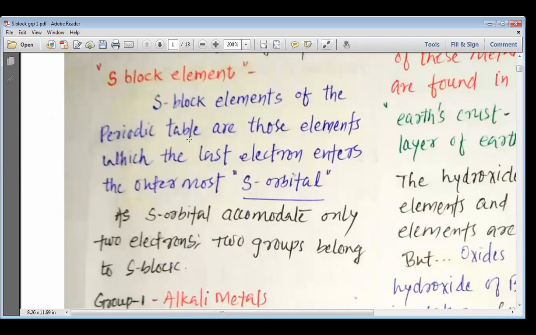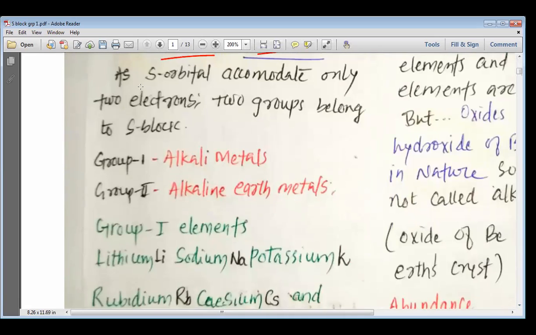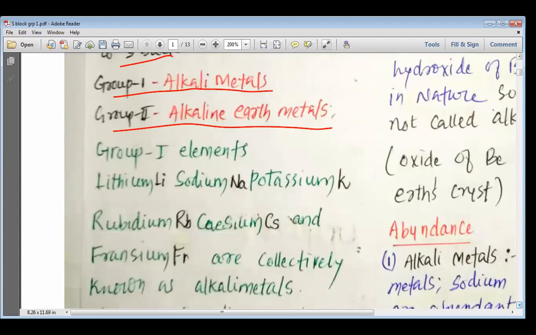S block elements of the periodic table are those elements in which the last electron enters the outermost s orbital. So these are the elements in which the last filled electron enters into the s orbital, and that is why they are known as the s block elements. As the s orbital accommodates only two electrons, two groups belong to the s block: group number 1, which is alkali metals, and group number 2, which is alkaline earth metals.